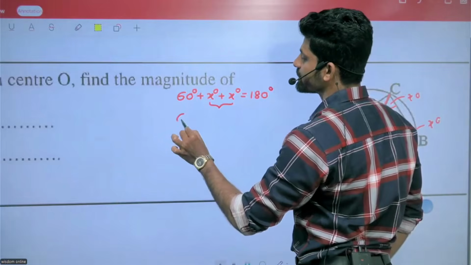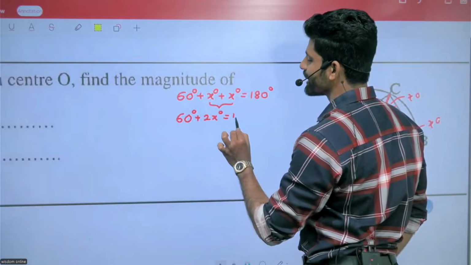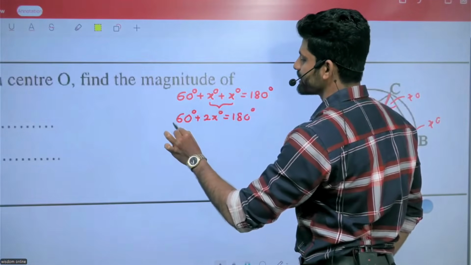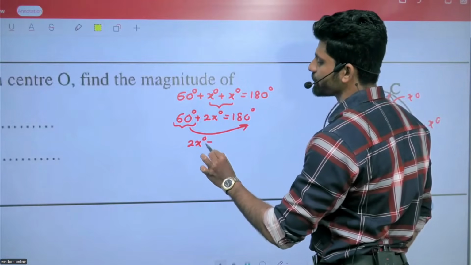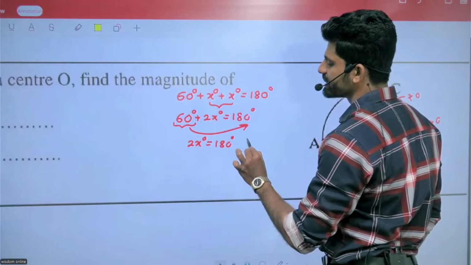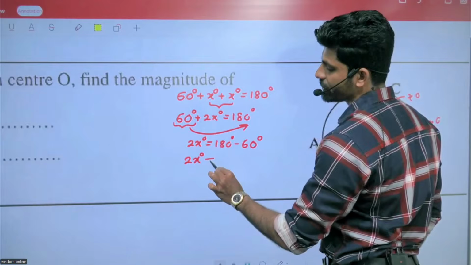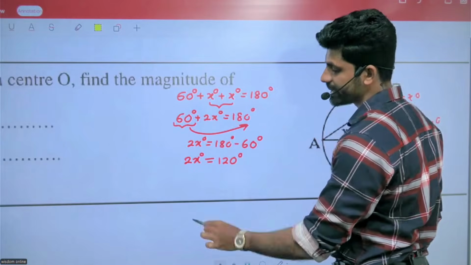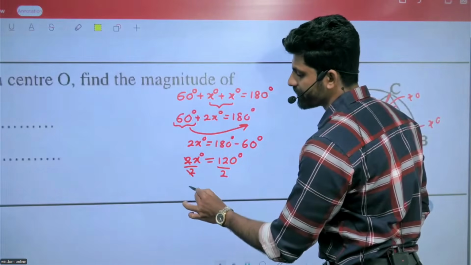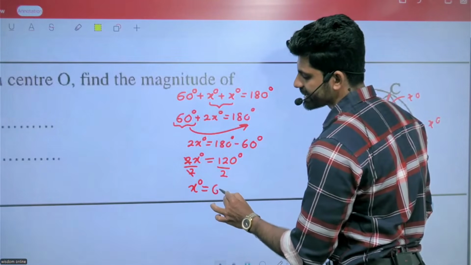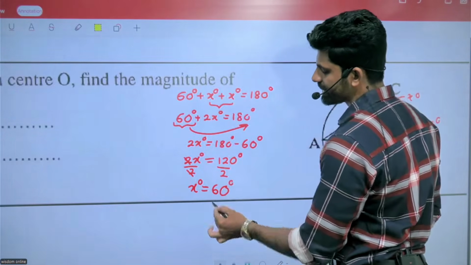X plus X means 2X. 60 plus 2x equals to 180. 60 moves to the other side. 2x equals to 180 minus 60. 180 minus 60 is 120. 2x equals to 120. Divide both sides by 2. X equals to 60.